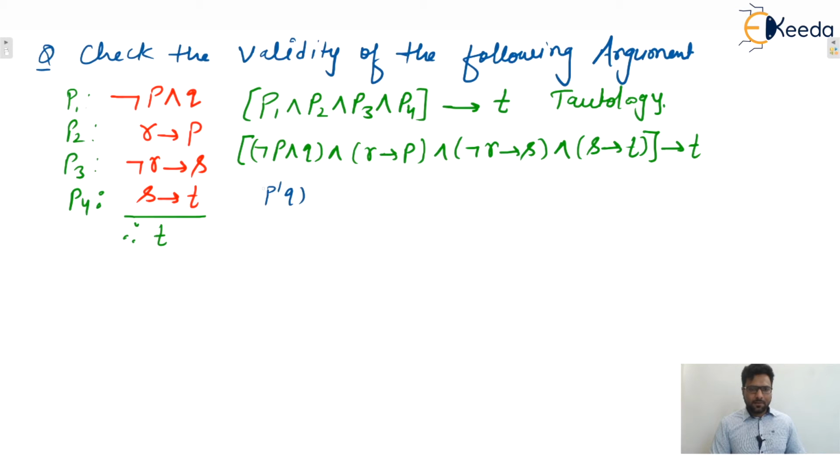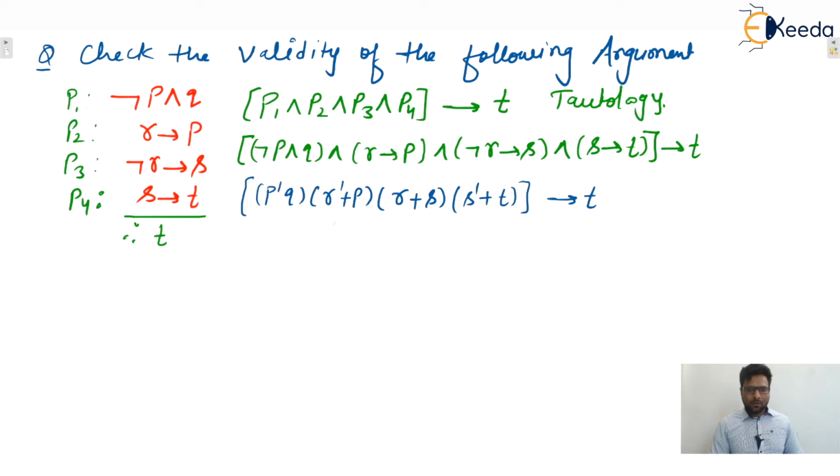R implies P becomes R dash plus P. Then this becomes R dash dash, double complement, R only, plus S only. And this one becomes S dash plus T. Whole implies T.